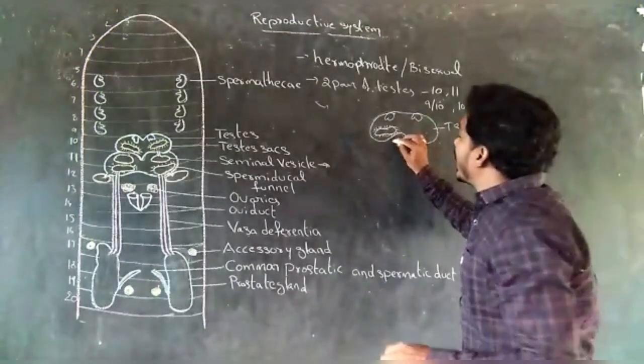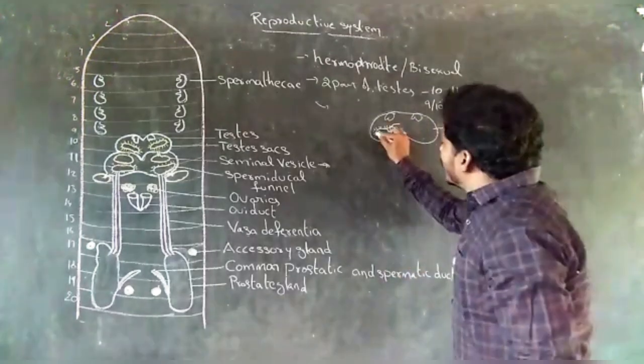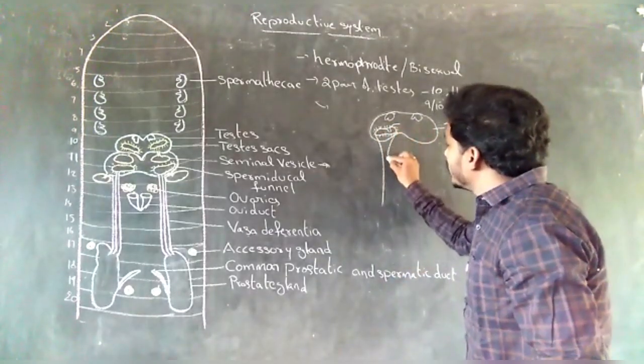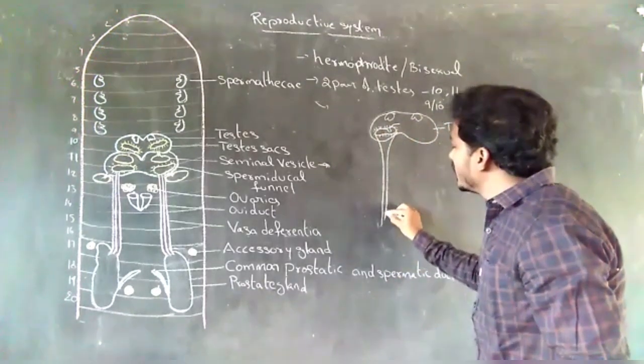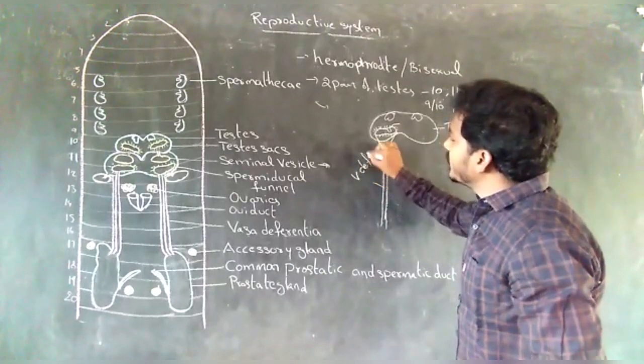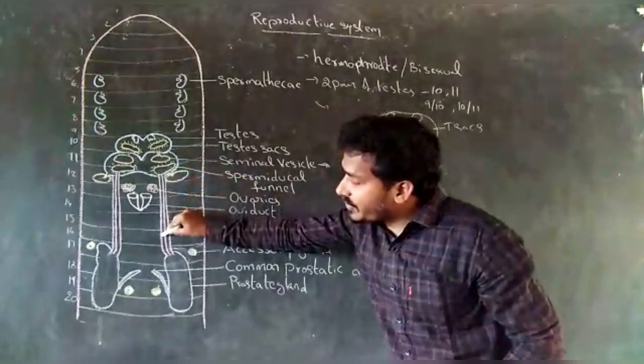The spermatical funnel collects the sperms and continues as vasa deferentia.